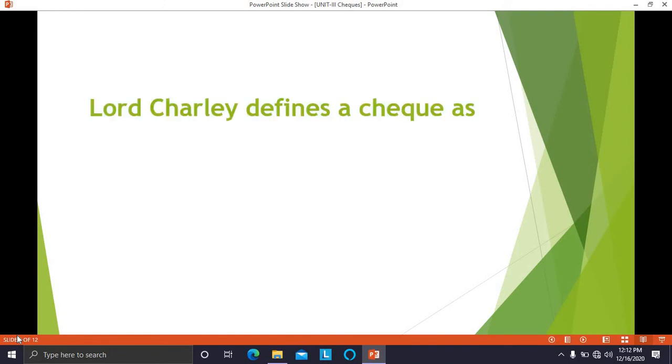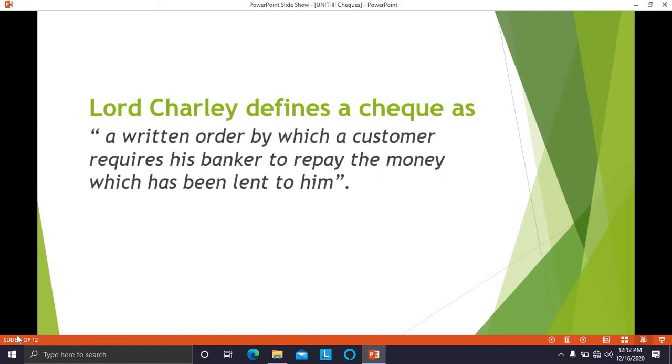Now we will discuss another definition given by Lord Chalmers. Lord Chalmers defines a check as a written order by which a customer requires his banker to repay the money which he has lent to him. So the customer has deposited his money in the bank. That means the customer has given a loan to the banker.